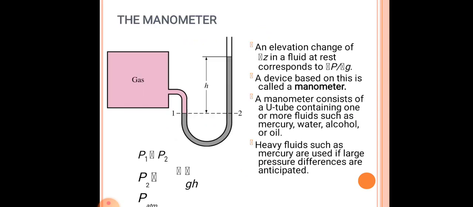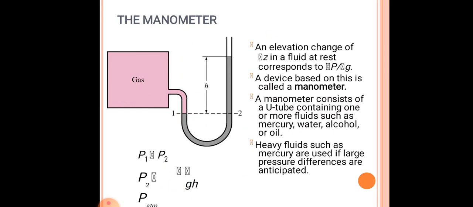The manometer is where an elevation change of delta Z in a fluid at rest corresponds to delta P equals rho g delta Z. This device is known as a manometer. It consists of a U-tube, as we have studied in the past slide, containing one or more fluids such as alcohol, water, mercury or oil.